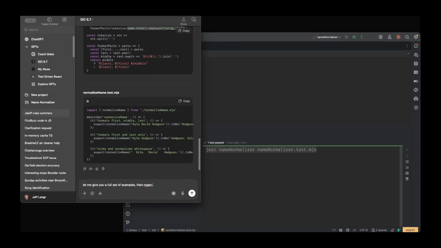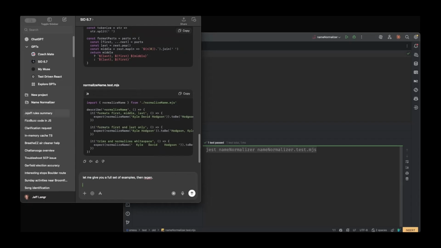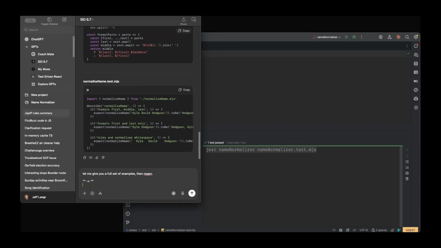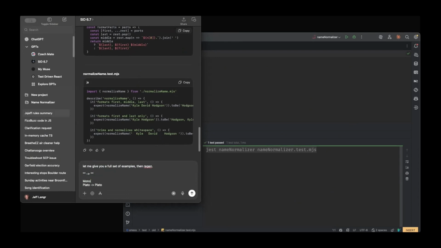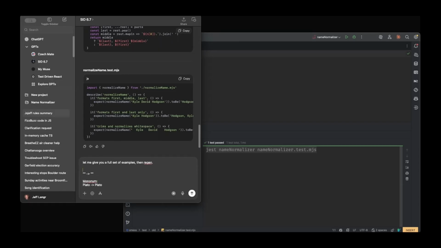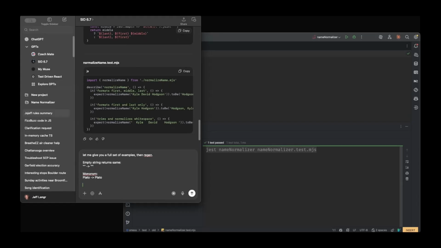Okay, so I'm going to go ahead and change this and tell it, look, I forgot to give you the examples. So we do have stuff like, hey, empty string should resolve to empty string. Okay. Plato is a mononym. Actually, I'm going to start naming these because what it will also do is use that name as a basis for the test name. And most of the time it is, empty string basically returns same. So we have a mononym. And this is the silly little standard style in which I express these and give it a description, a colon, and then some arrows.